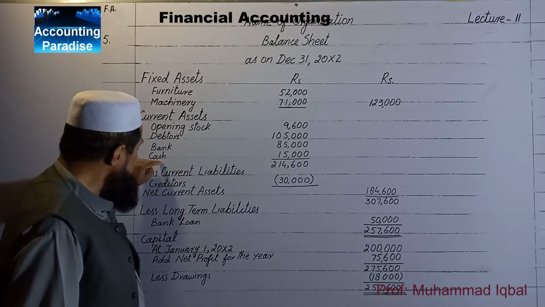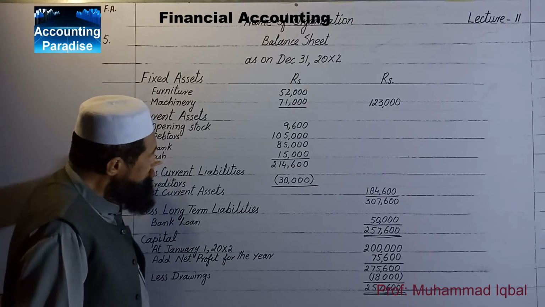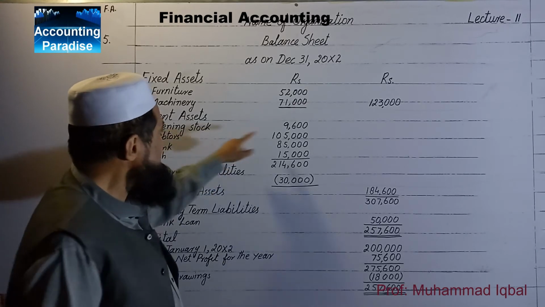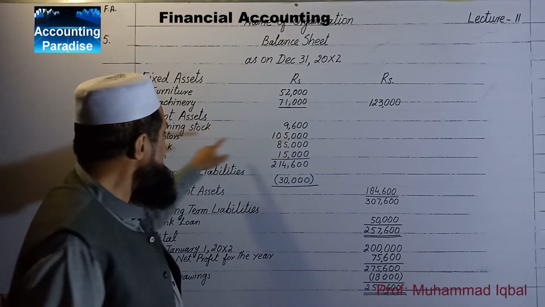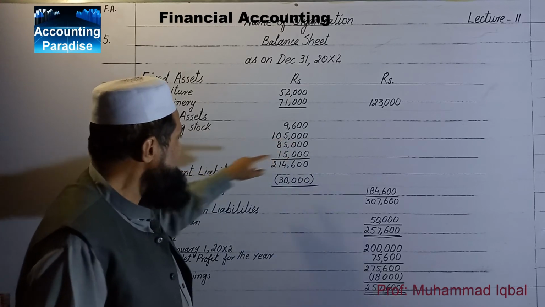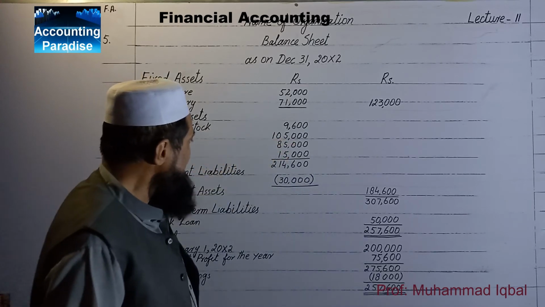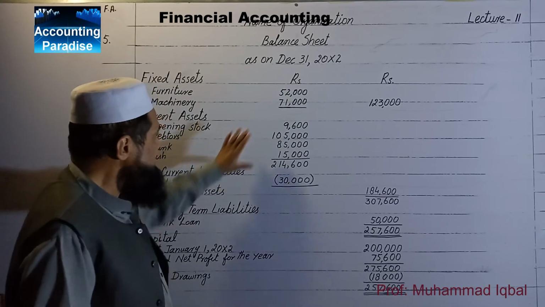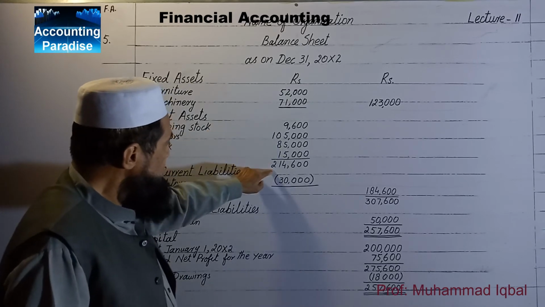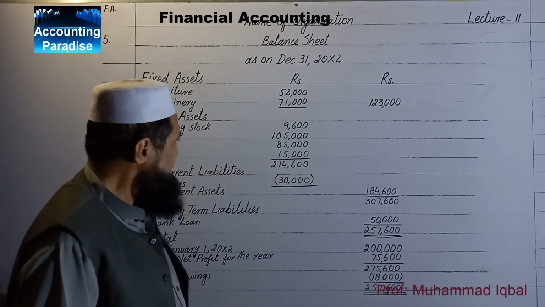The most liquid is in the last. The opening stock 9,600, debtors 1,05,000, bank 85,000, and cash is 15,000. The total becomes 2,14,600.